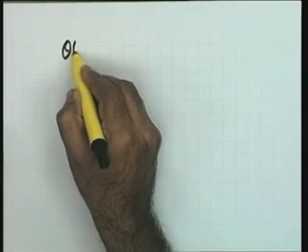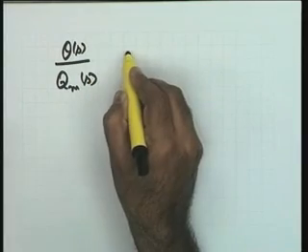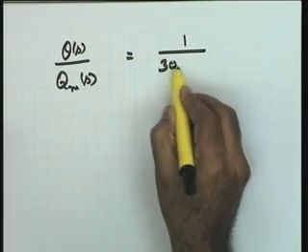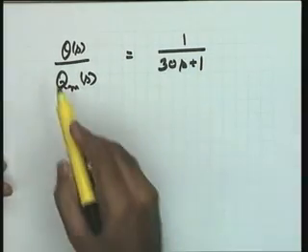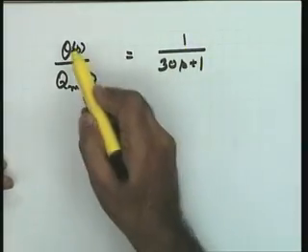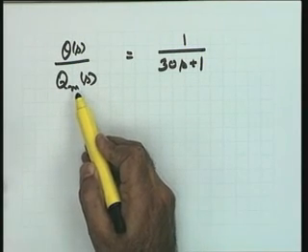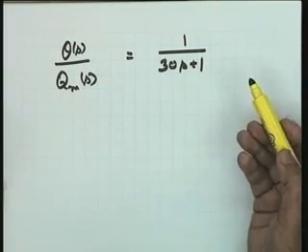Now for the same typical heat exchanger I referred to, the parameters were obtained and the transfer function between theta and Qm was obtained as 1 over 30s plus 1. So it means in this particular case the gain is 1 degree centigrade per kilogram per second of the input. And how about the time constant? Time constant is 30 again because it's the process time constant.